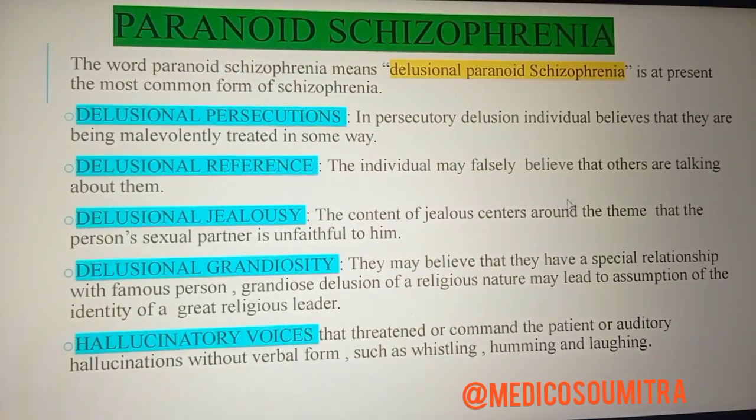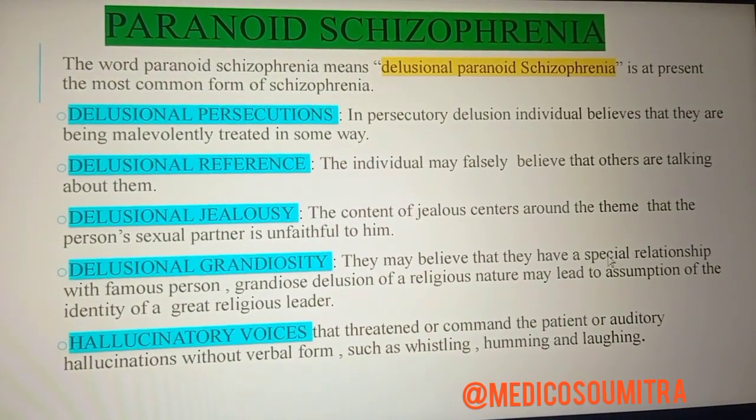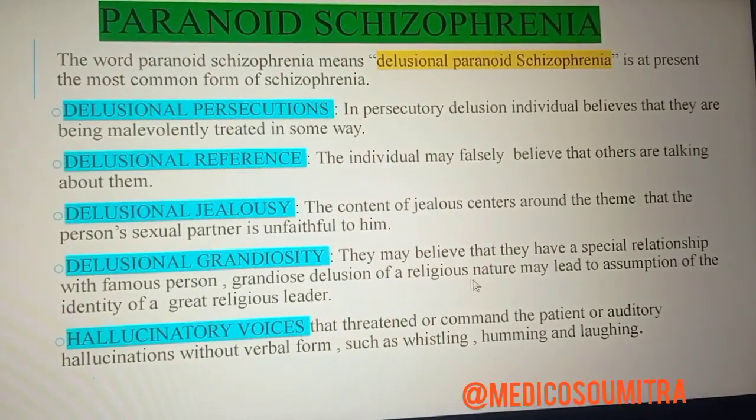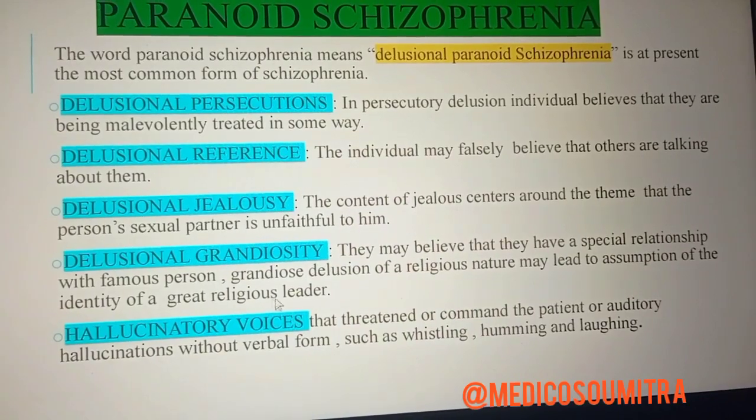Then delusional grandiosity. They may believe that they have a special relationship with a famous person. Grandiose delusion of a religious nature may lead to assumptions of the identity of a great religious leader.